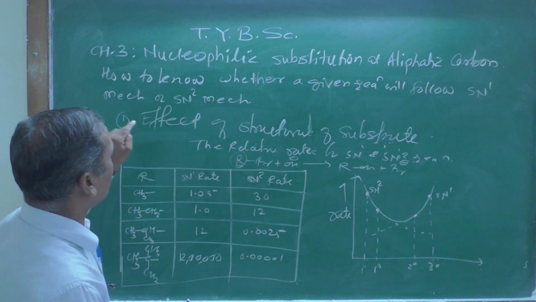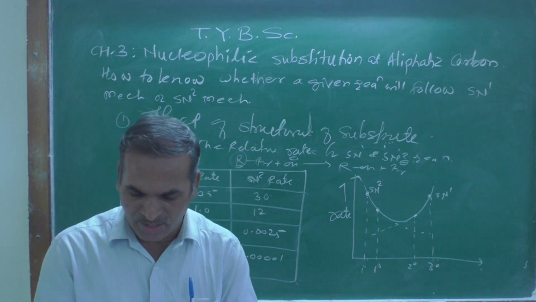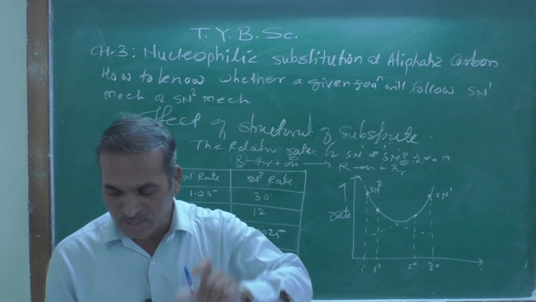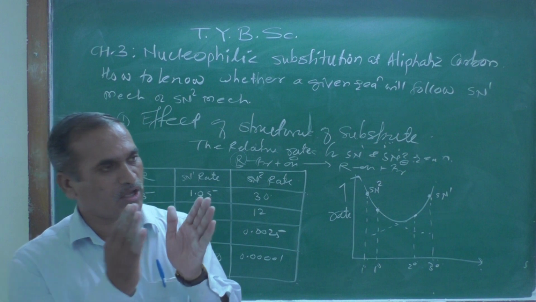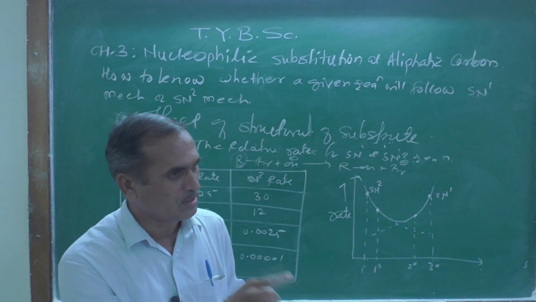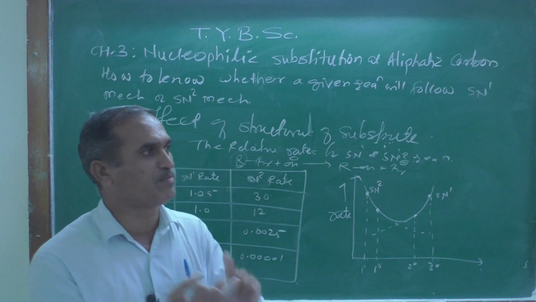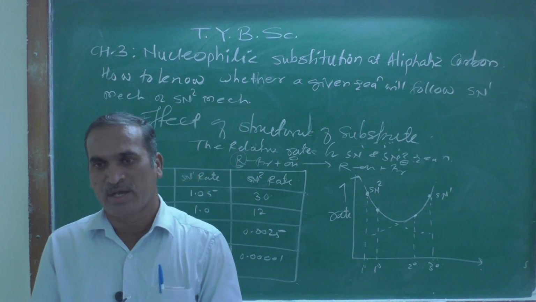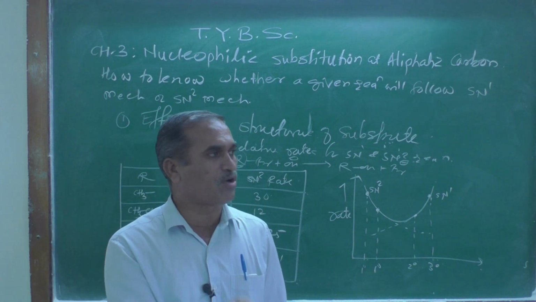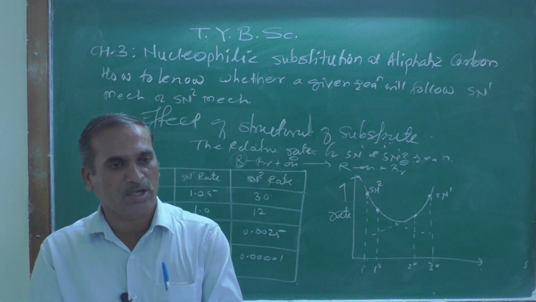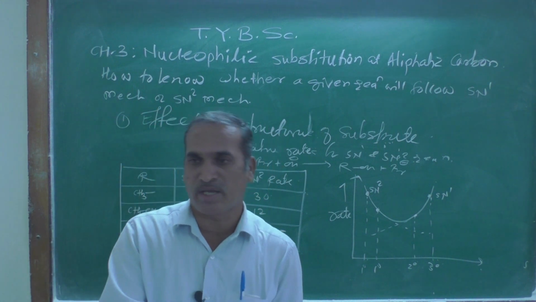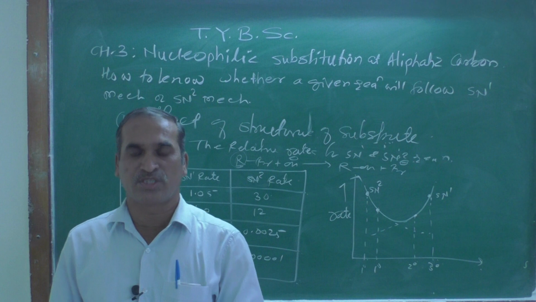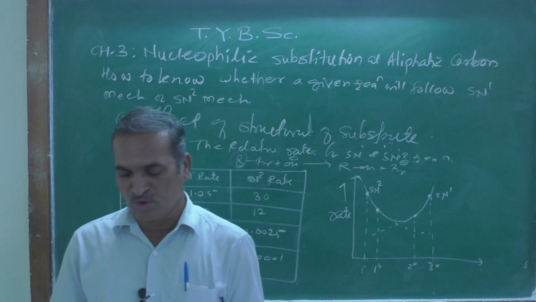The first point we have seen is steric hindrance. The second factor is the stabilization of the positive charge. If the positive charge gets stabilized by inductive effect, resonance effect or hyperconjugative effect, the reaction follows the SN1 mechanism rather than the SN2 mechanism. So this is the first effect we have completed here.